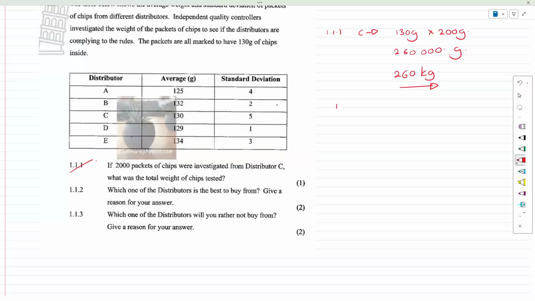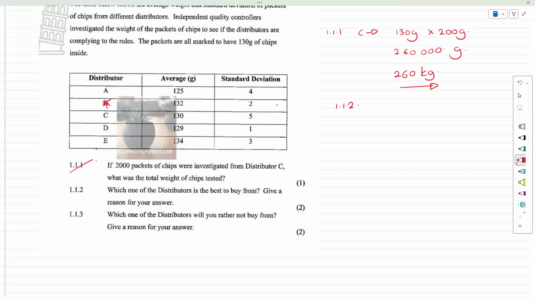Let's go with 1.1.2. Which one of the distributors is the best to buy from? Give a reason for your answer. So if I look at all of them, generally, most of you would say average weight is B. A lot of you would say that, and I mean, it makes sense. You look at it and you see the average weight is 132, and that's the most chips.